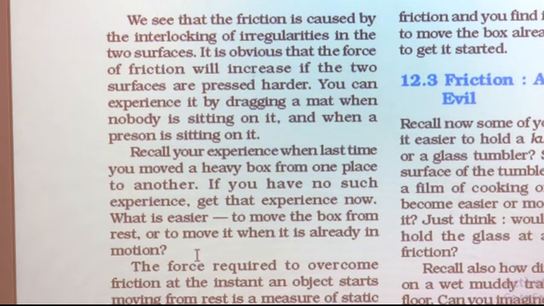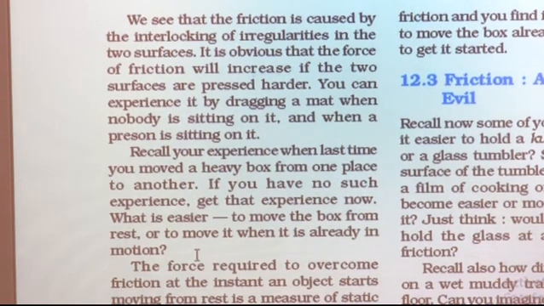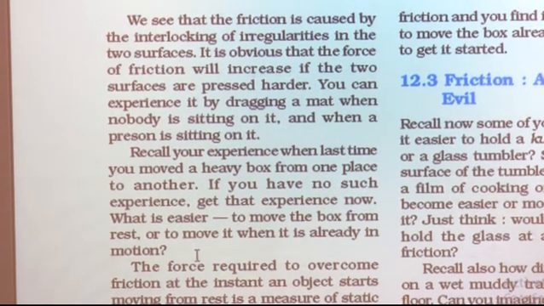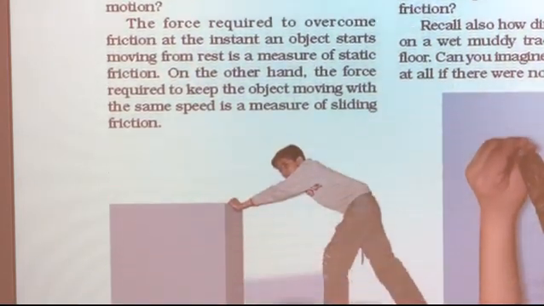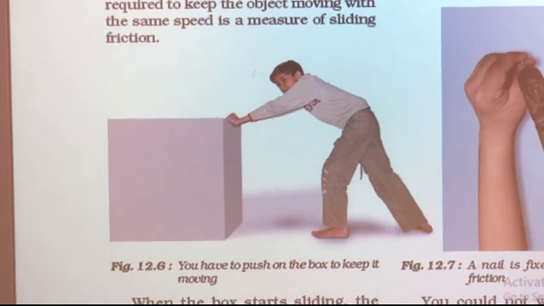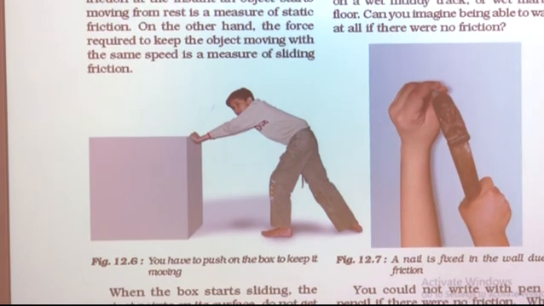When it is at rest, meaning it is just kept at one place, or when the box is already moving. Obviously, we feel it is easy to move the box when it is already in motion. So, the force required to overcome the friction at the instant an object starts moving from rest is the measure of static friction.